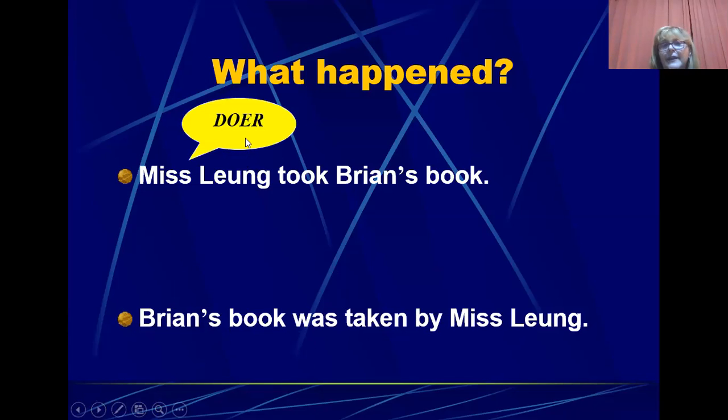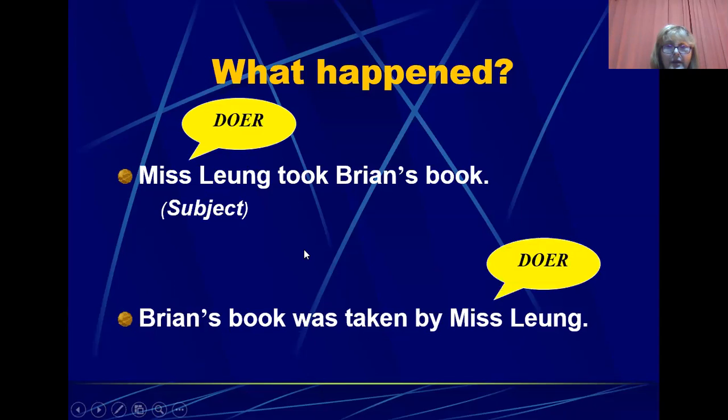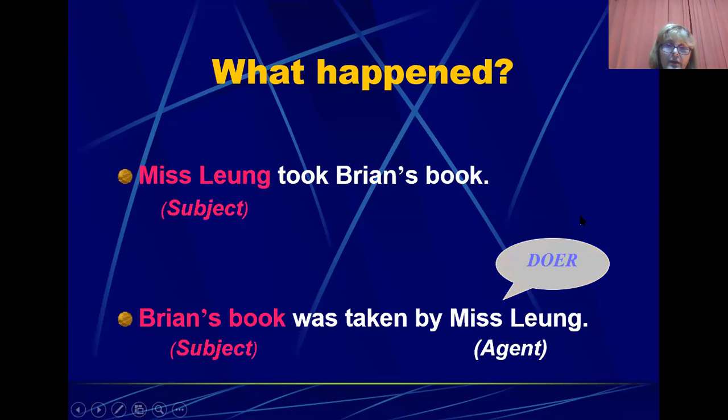Miss Leung here is the doer of the action, the subject. So in the passive voice, the doer, in this case Miss Leung, becomes the agent. Miss Leung is the subject in the active voice, and Brian's book is the subject in the passive voice.